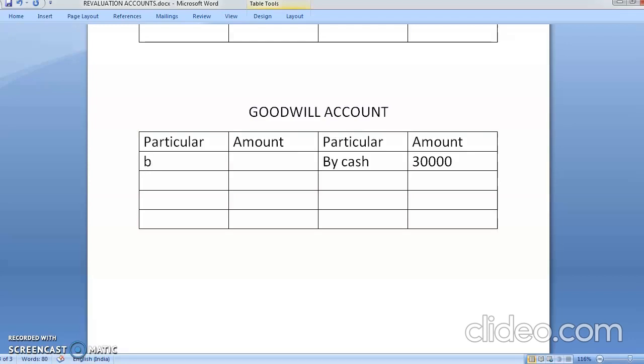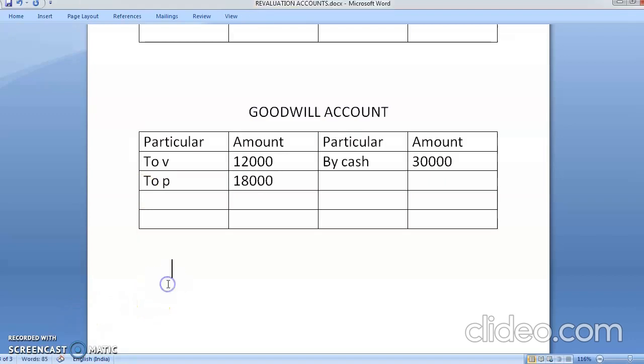So I'll write here to Vikram. I'm writing only the single word Vikram, but in the examination we'll be writing the full form. Vikram is sharing 2 parts, so he's getting 12,000. And Pradnya is sharing 3 parts, so she will get 18,000. I'll already explain it to you how it has been calculated. Again I'll tell you here.